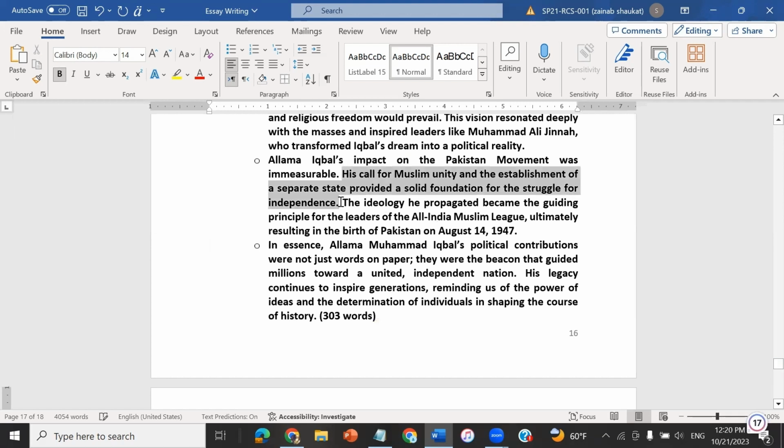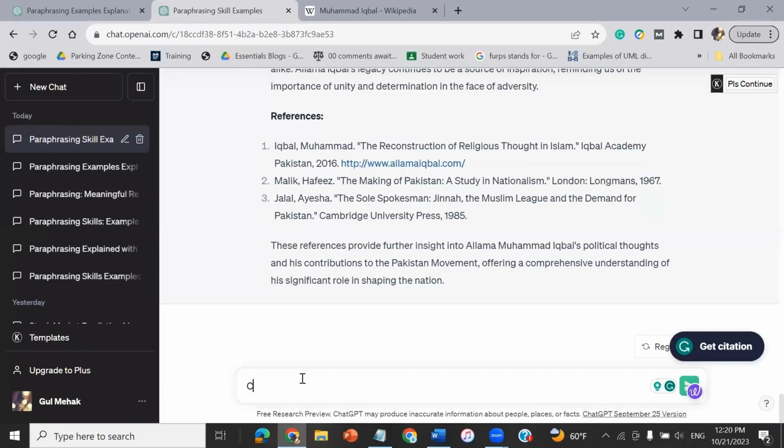Let me just do it for you. Let's suppose I found this sentence not so good and I am writing, can you please provide me with more better paraphrased versions of the text.